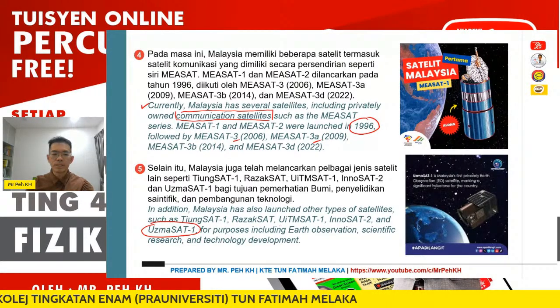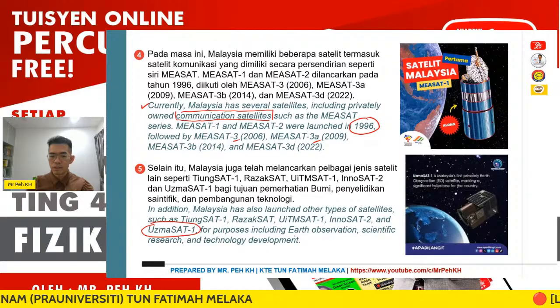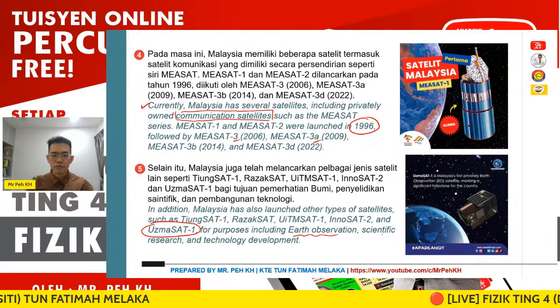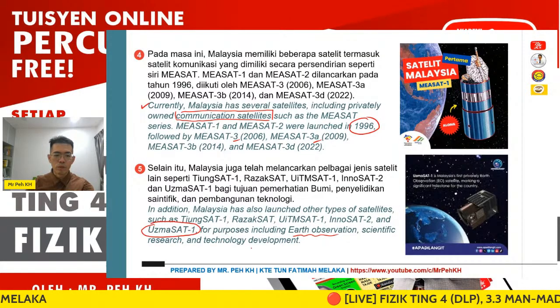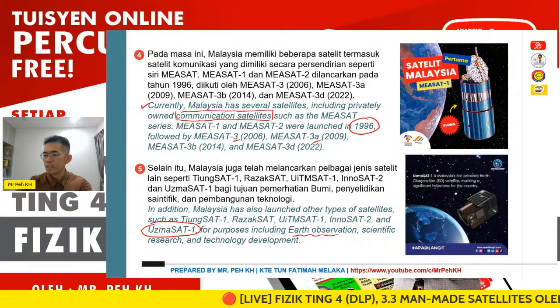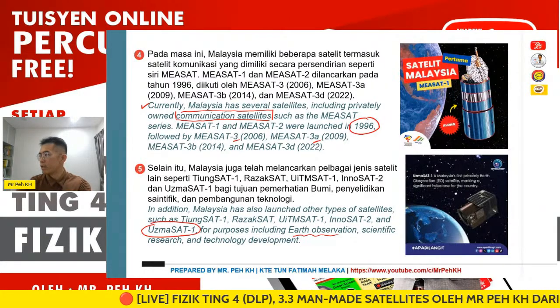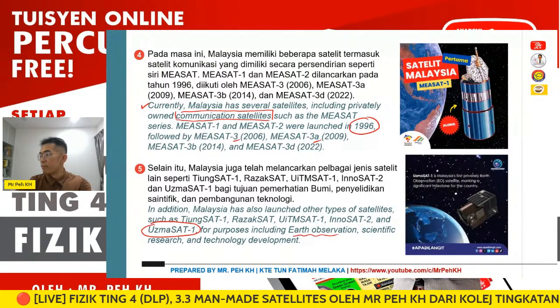The purposes include Earth observation, scientific research, and technology development. I think about 10 satellites have been launched by Malaysia.